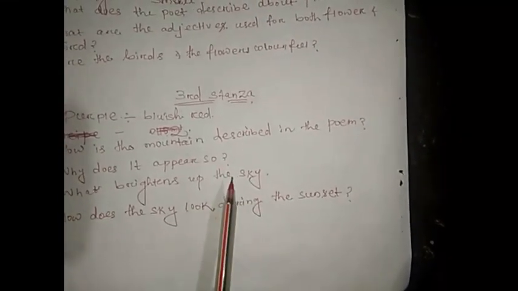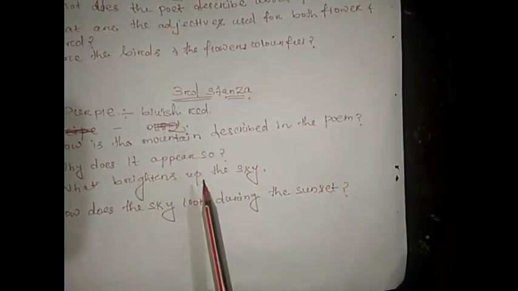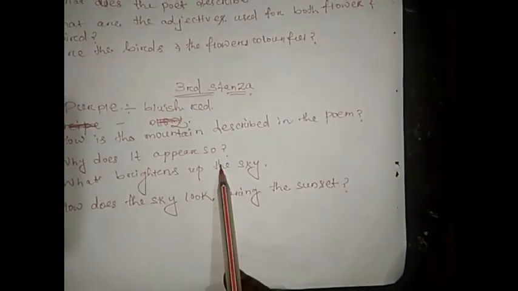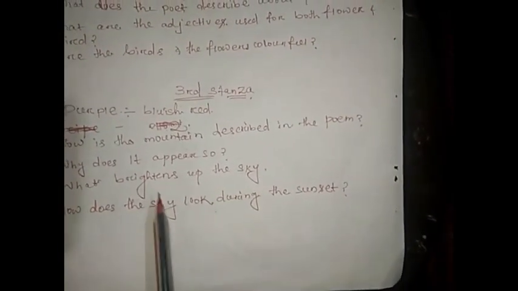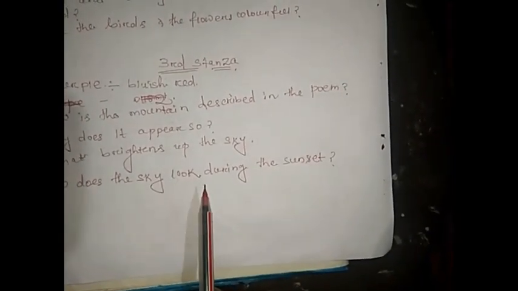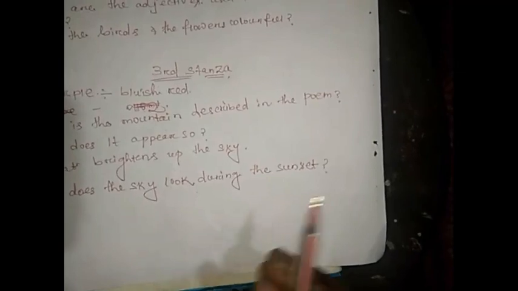What brightens the sky? The rays of the morning and the setting sun, when they fall upon the river, reflect and also fall upon the sky, and the sky becomes brightened. We can say here that the rays of the morning and setting sun brighten the sky. So how does the sky look during the sunset? The sky looks bluish red or purple, or brightened, during the sunset.